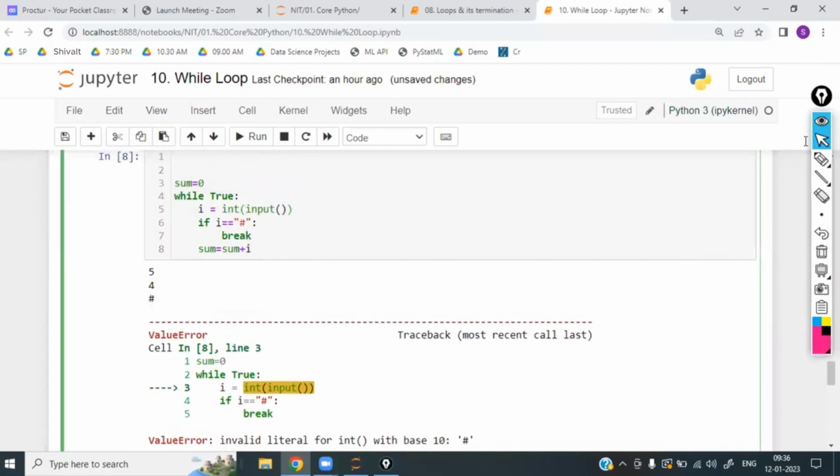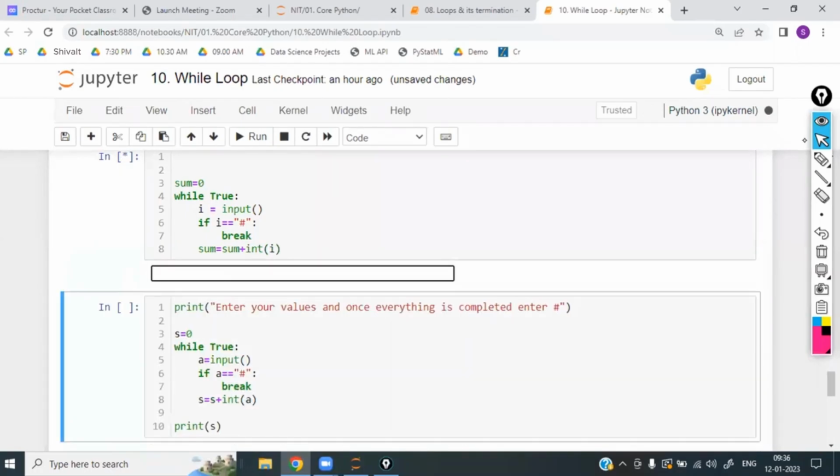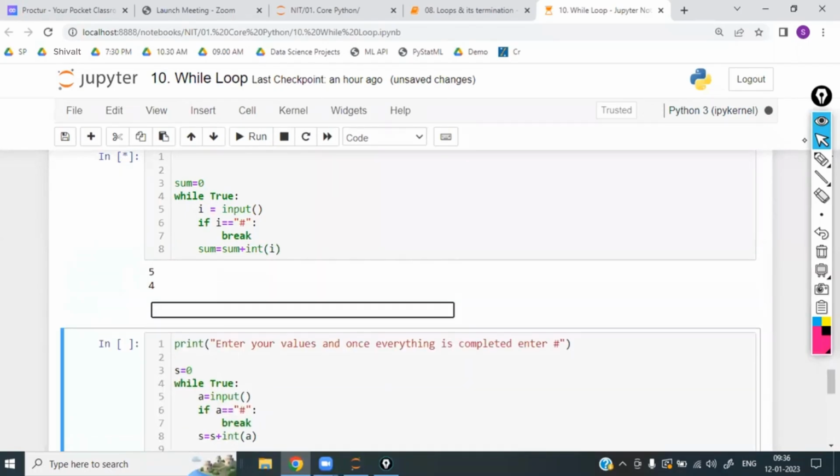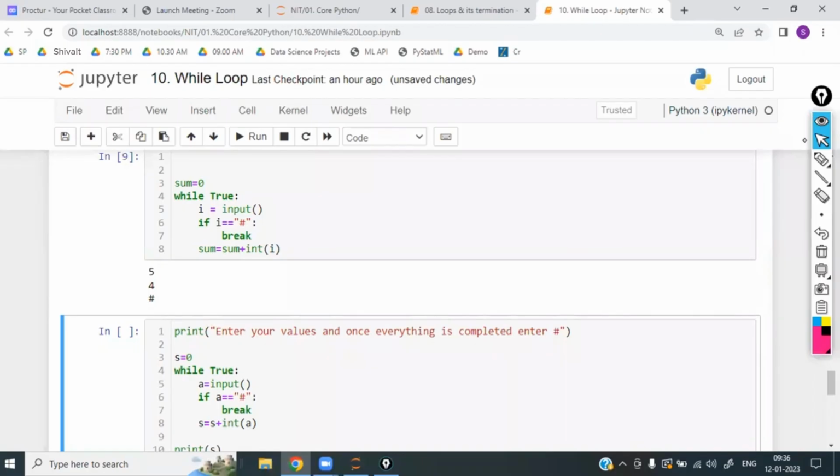This line is getting the error, so let us remove this one. If I remove this one, sum is getting an error. If I keep the int here, hash is getting an error. If I remove the int here, this one is getting an error. So this one I have to convert to int of. Like this, finally I'm going to come to the program. Now 5, 4, once everything is completed, hash. Okay, program executed.